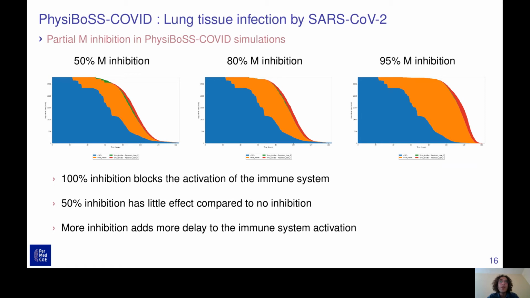And as you can see, when we increase the quantity of cells which are immune to the apoptosis triggered by the virus, less and less cells are dying, are turning green and dying of the apoptosis mediated by this M protein. But in the end, all cells will still die caused by the CD8 T cells, by the red type of death. So it doesn't change the outcome, but will still add a delay to it, mainly because of a slower activation of the immune system.